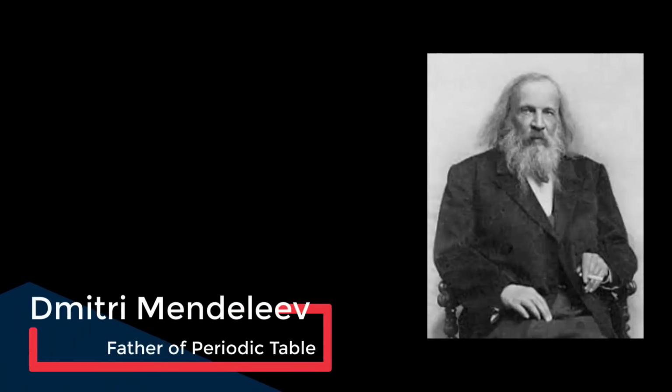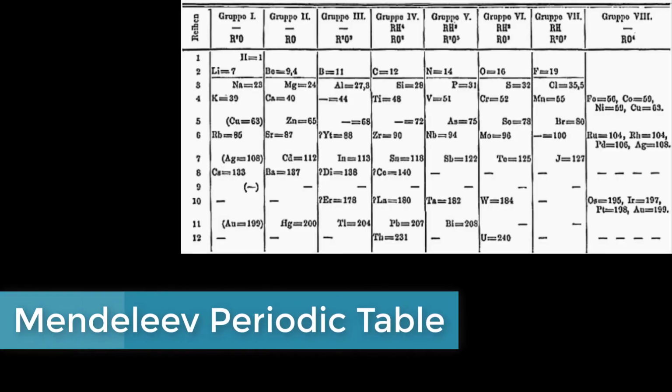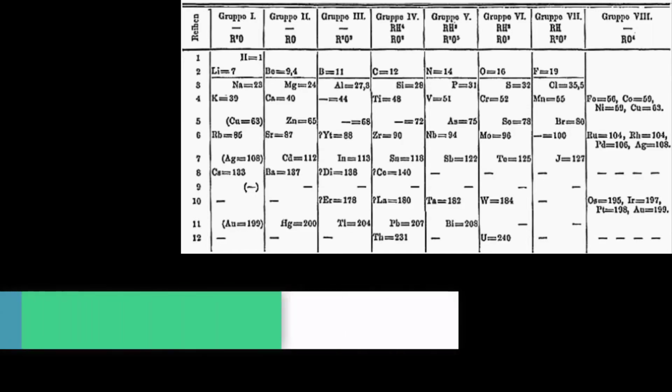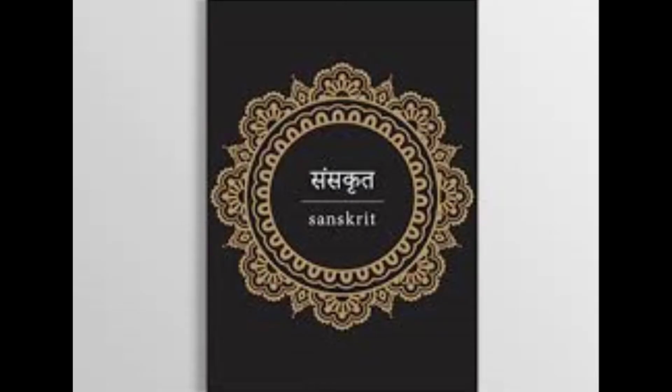The next trial was made by Dmitri Mendeleev, well known as the father of the periodic table. Mendeleev arranged the 63 elements found at that time in the most scientific way, and as he also was a future visionary, he left spaces for the elements to be discovered, in Sanskrit. But a Russian with Sanskrit is kinda different.